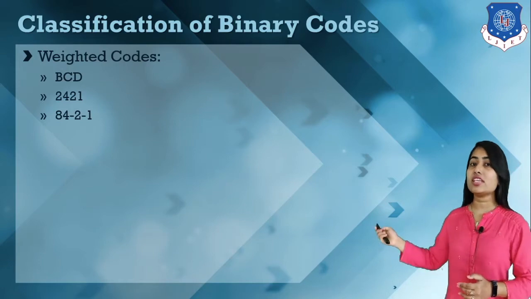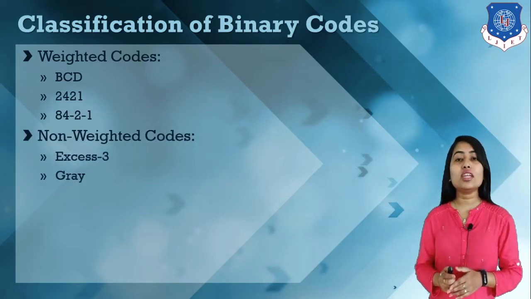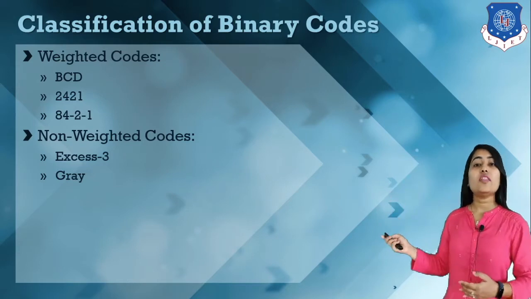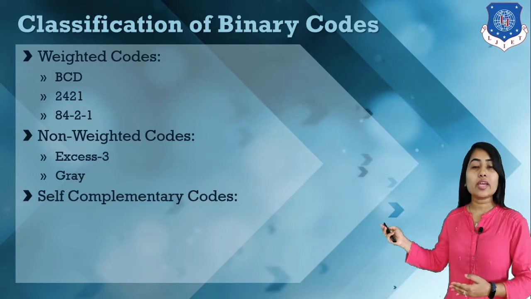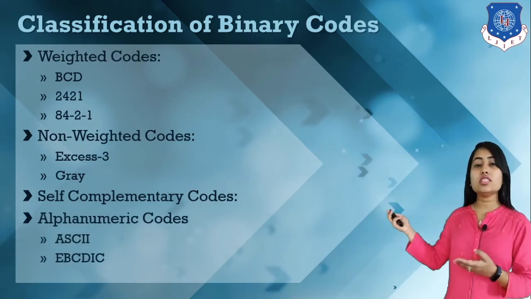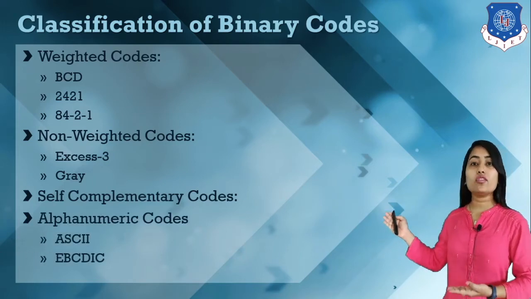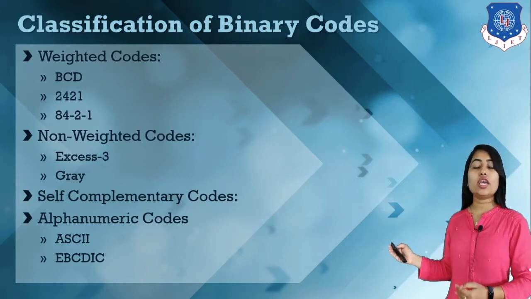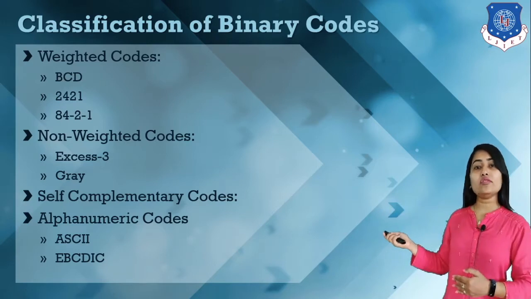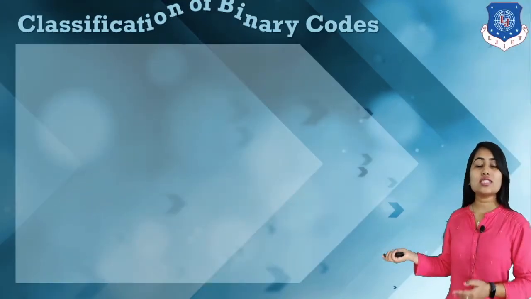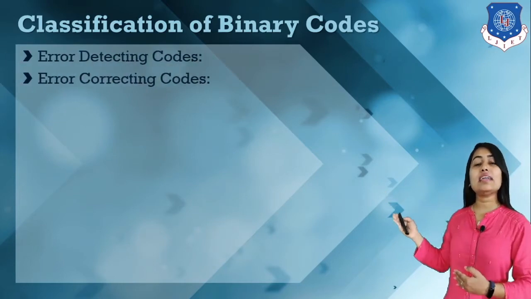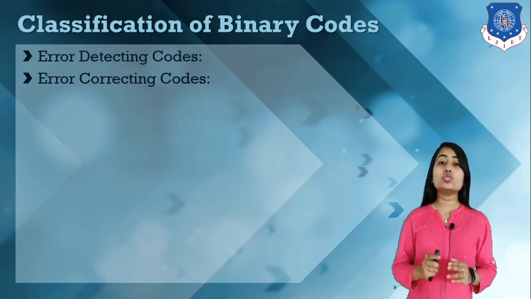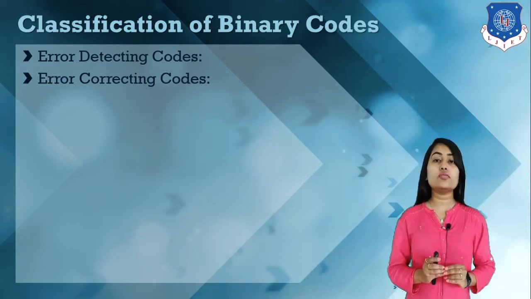Then we have error detecting codes and error correcting codes. So we have these types of binary codes. Let's discuss all the binary codes one by one.